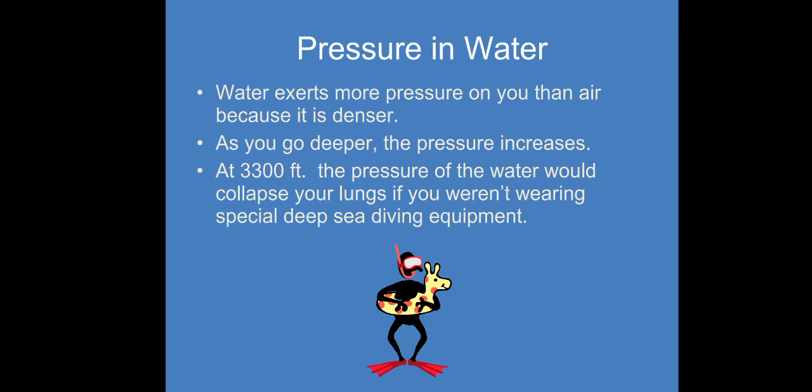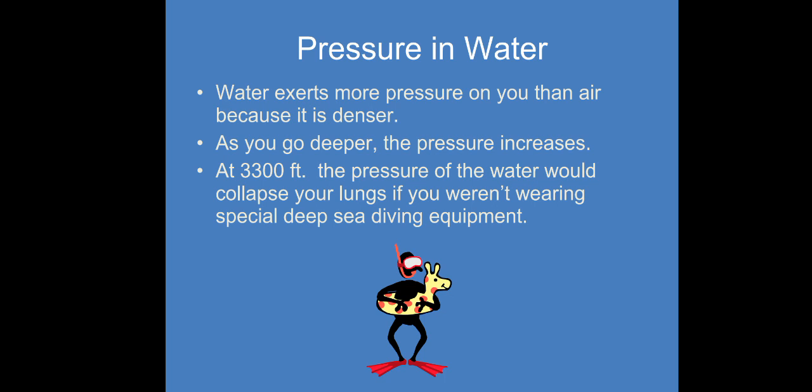At 3300 feet, the pressure of the water would collapse your lungs if you weren't wearing special sea diving equipment. If you are a sea diver and you go 3300 feet down inside the sea, the water pressure may collapse your lungs.